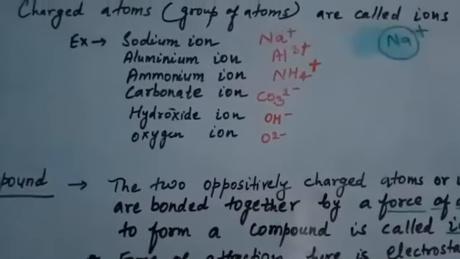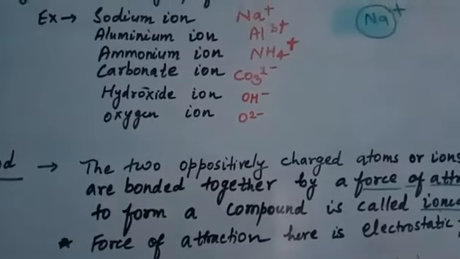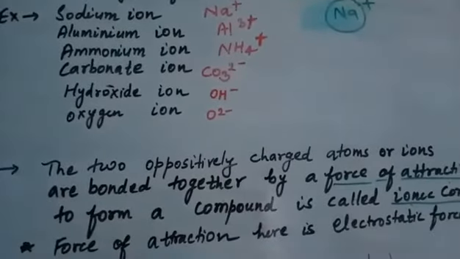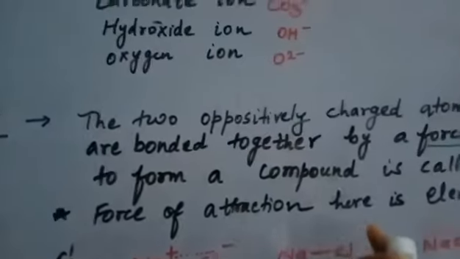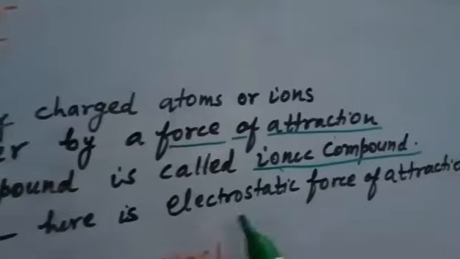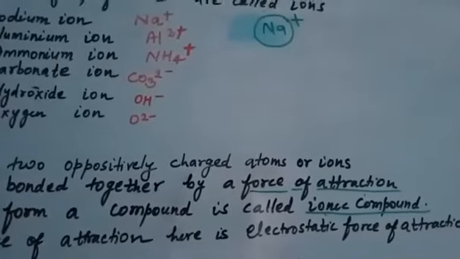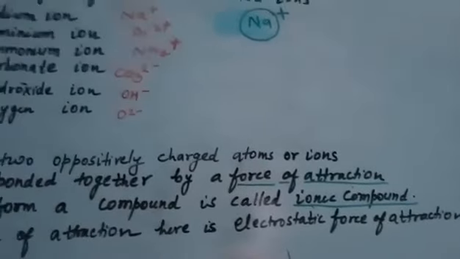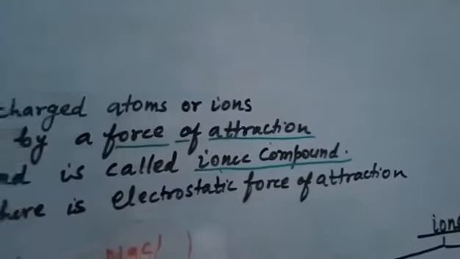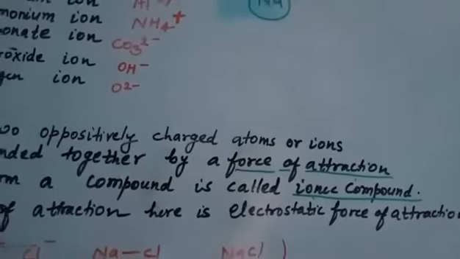So there is a special force of attraction acting between the charged atoms or between the ions, and this force of attraction is called as electrostatic force of attraction. So if you are asked which type of force is acting in the ionic compound, you have to just answer it is the electrostatic force of attraction which binds the two ions together to form an ionic compound.